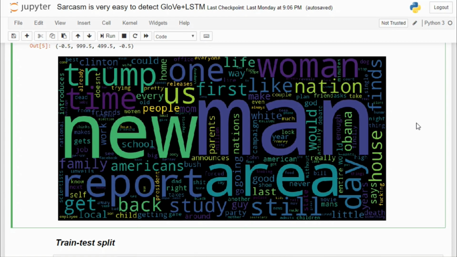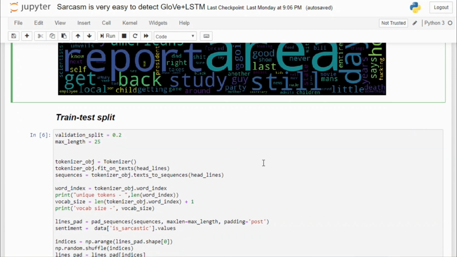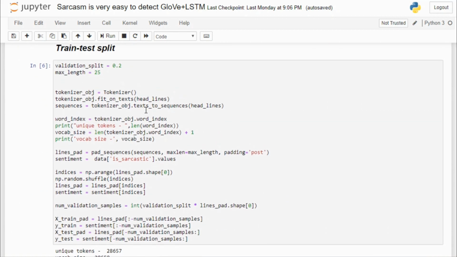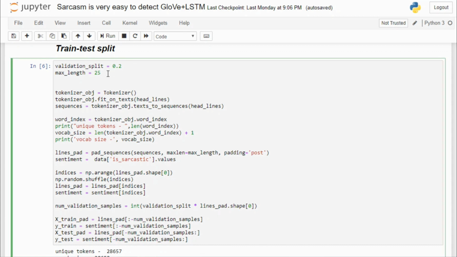Okay, so here comes the train test split. I am using a validation split of 0.2. That means 20% of our data will be reserved for testing and 80% of the data will be used for training. Now the max length parameter is very important in this case. I have found that if we take only 25 words from every headline, then it works really well. You can try experimenting with this and see if you can get better accuracy.